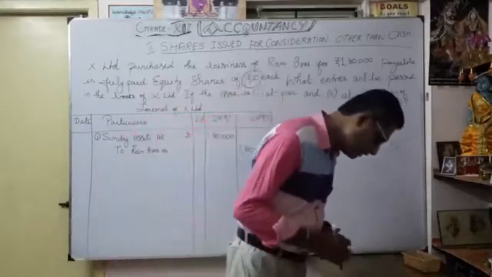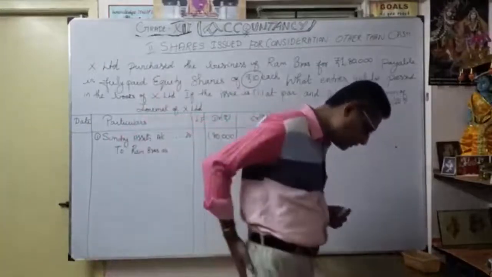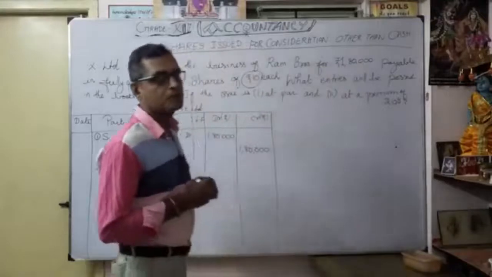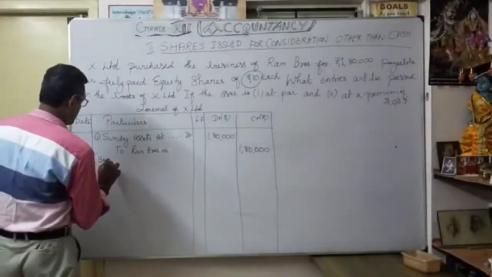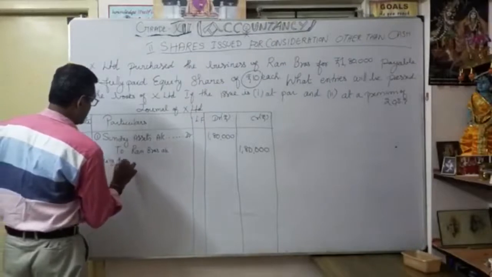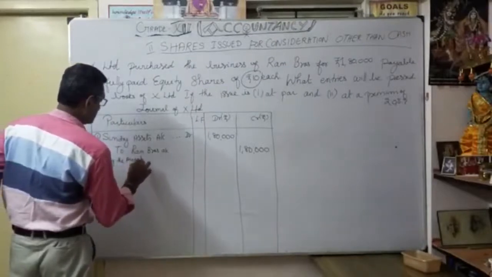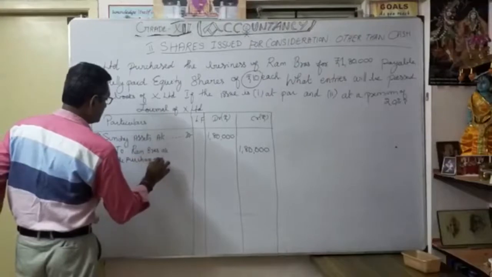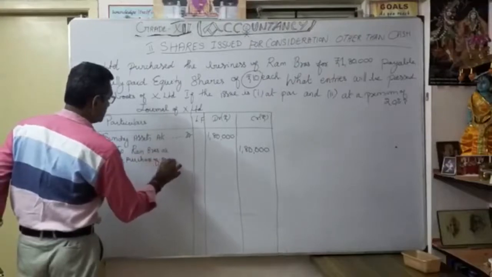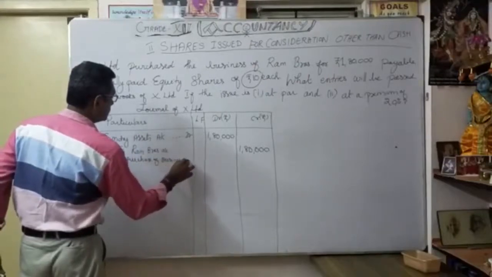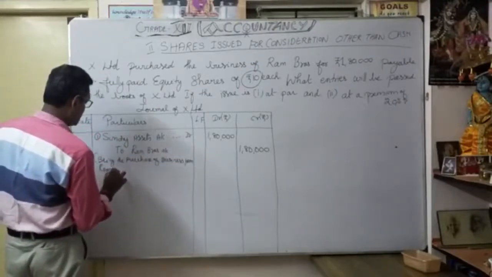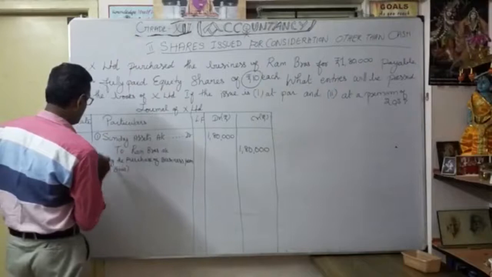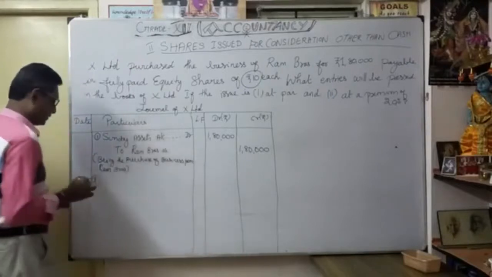So what's the narration? Being the purchase of business from Ram Brothers. Okay, so entry number 1. Now, this is the entry.